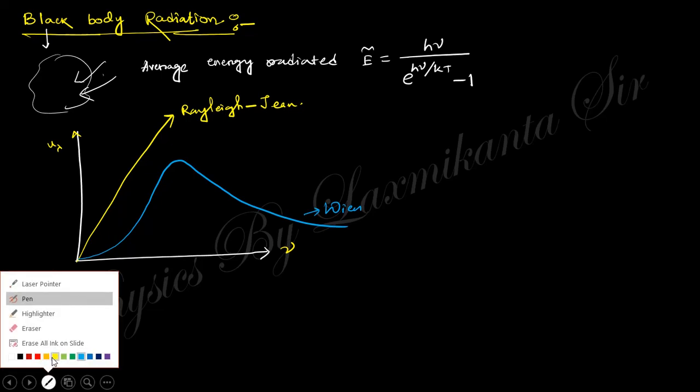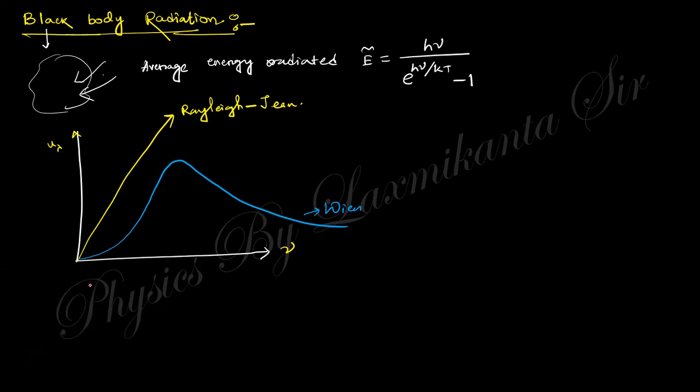But the experimental result will be like that. I think it is clear about the superposition of these two things. This is the experimental result.